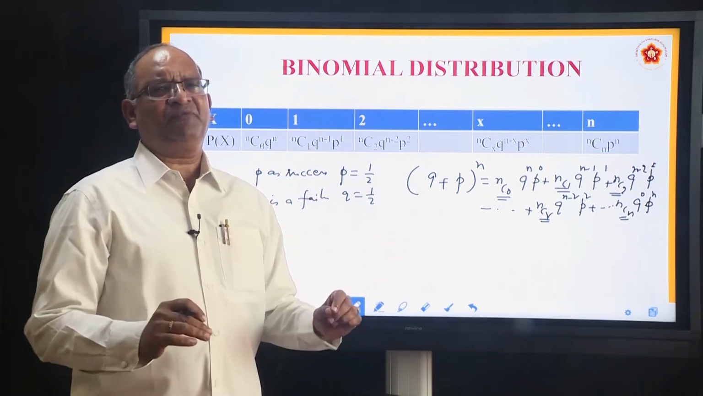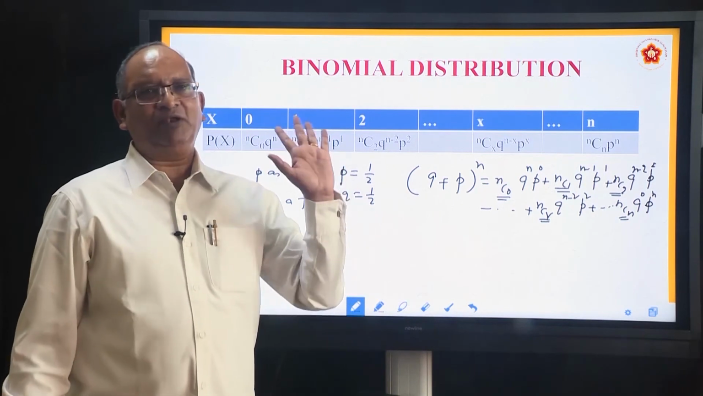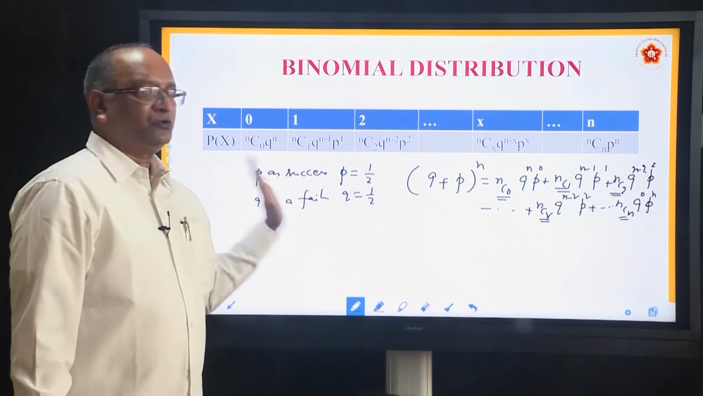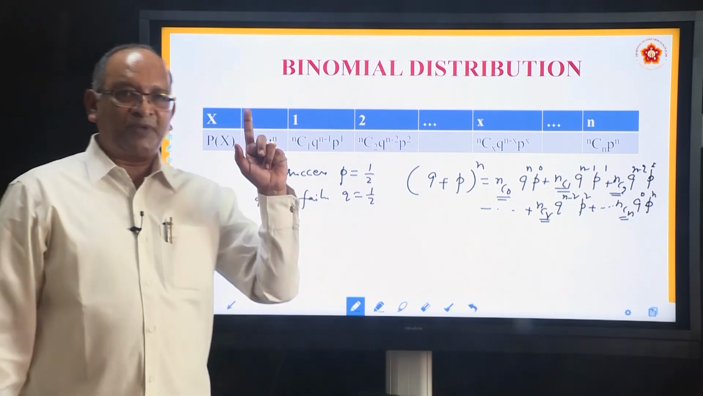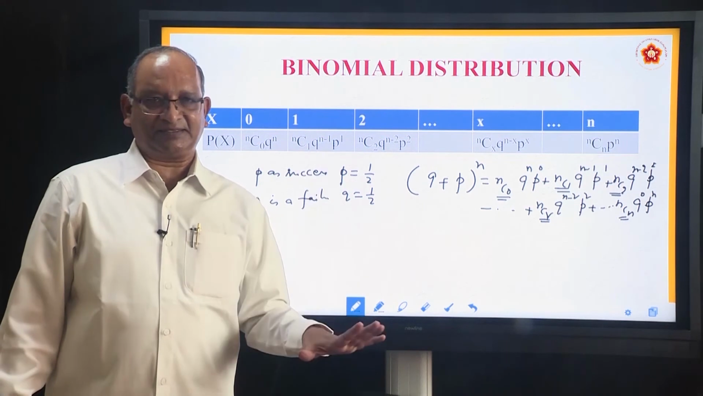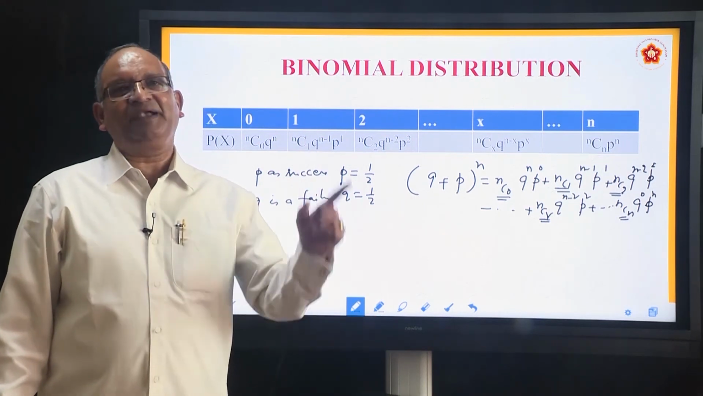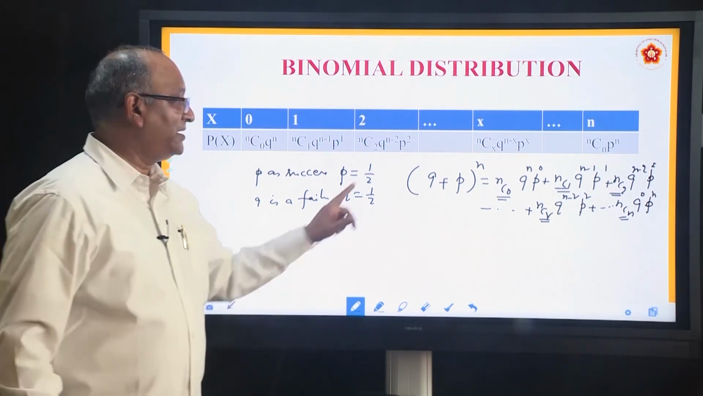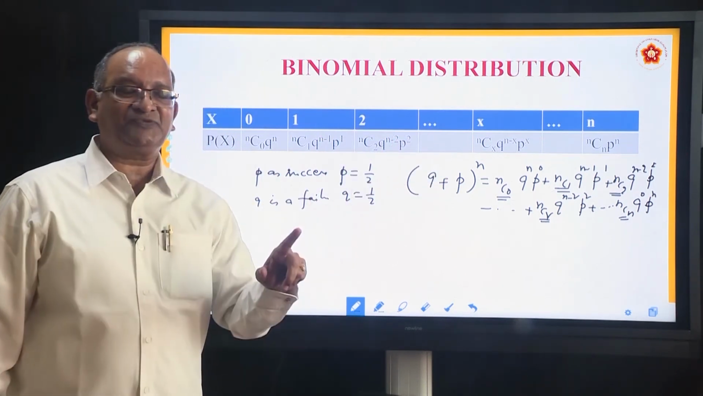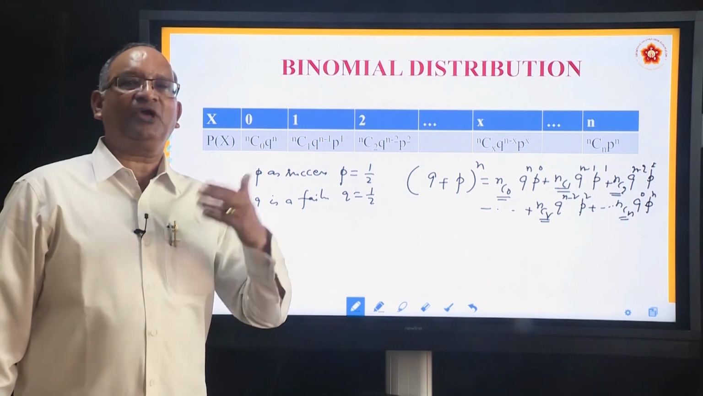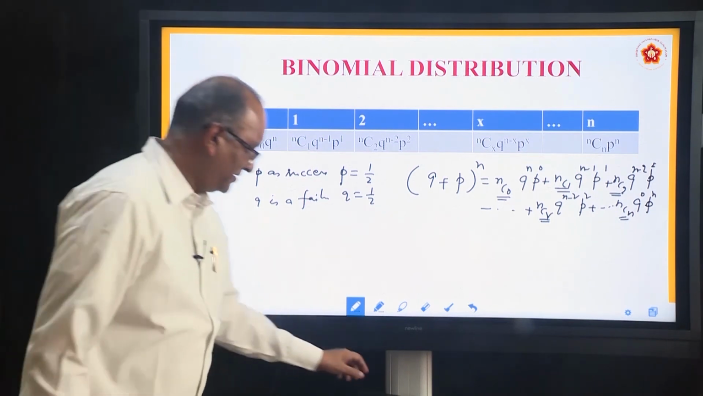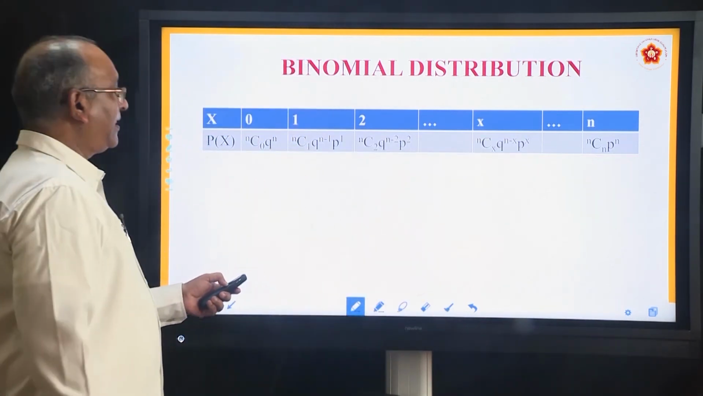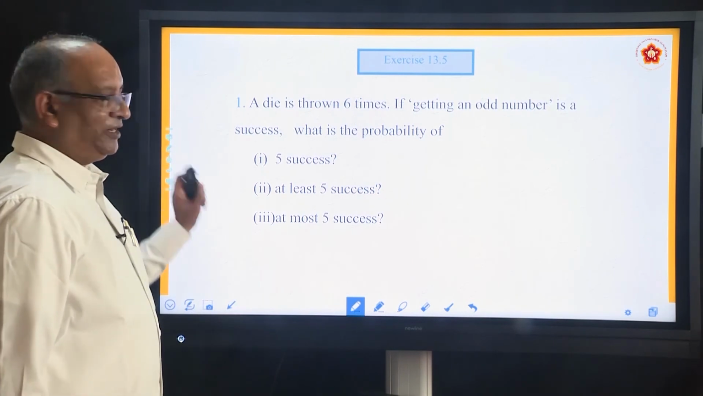In a very, very simple way, we can solve these problems. We'll just solve one problem and close this session. So what is it that we need to do for solving problems? P we are calling probability of success. Q we are calling probability of failure. So the expansion is not P plus Q, it is (Q plus P) to the power n. What does n stand for? Number of trials. How many times have you repeated that experiment? Okay.